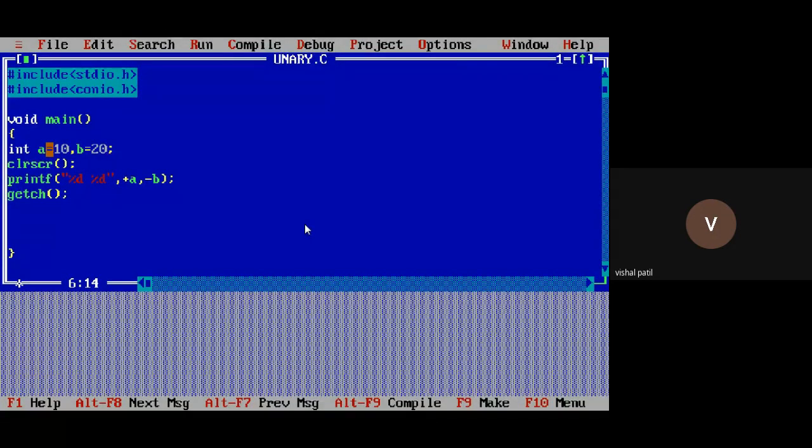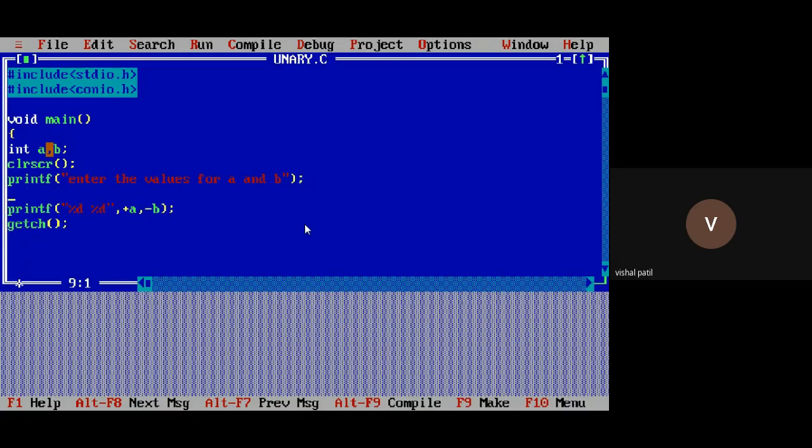Either you can declare the values like this, but this is not a recommended declaration. You need to take the input. Input for A and B. Enter the values for A and B.